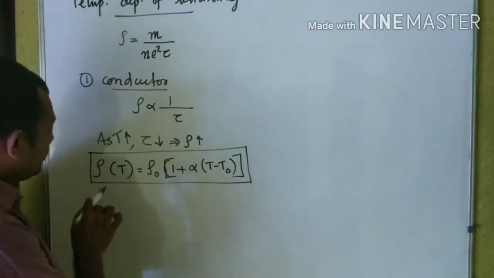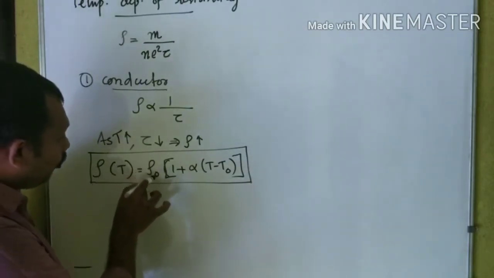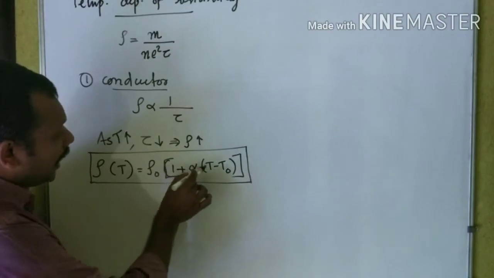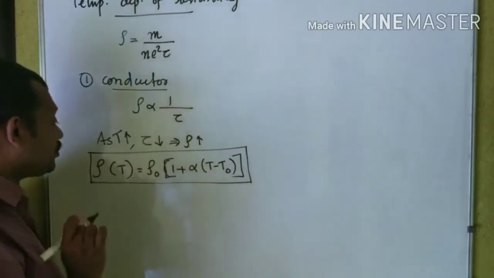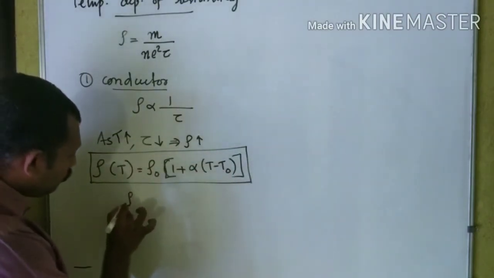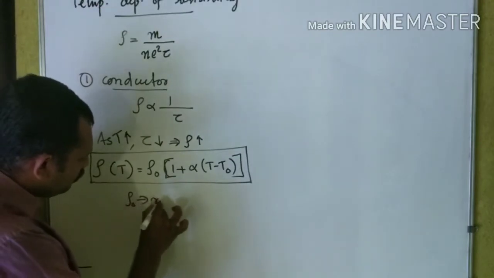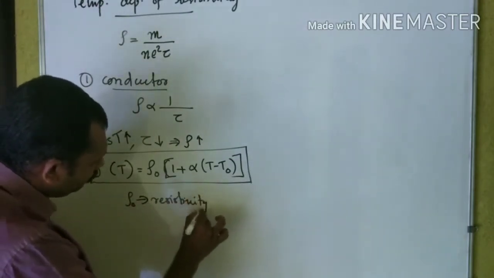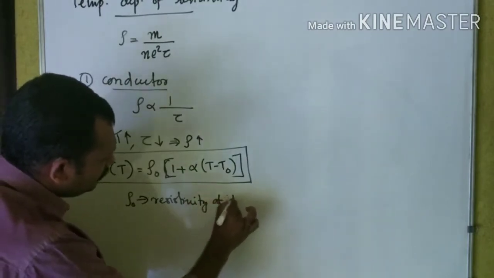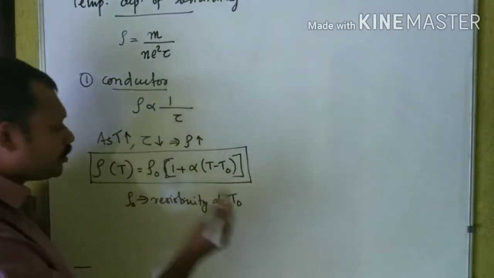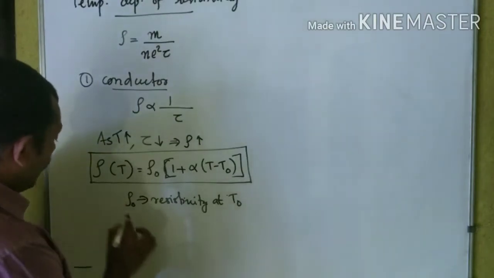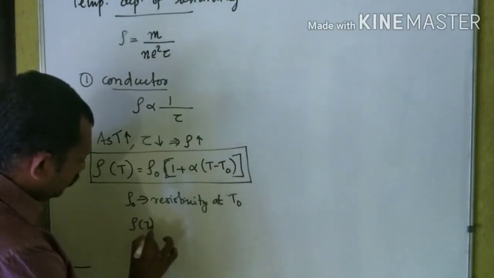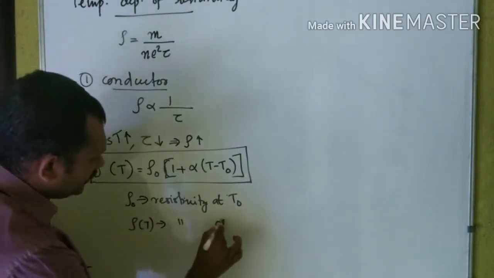What is rho 0? Rho 0 is resistivity at T0 temperature. And what is rho of T? The same, resistivity at the temperature T.